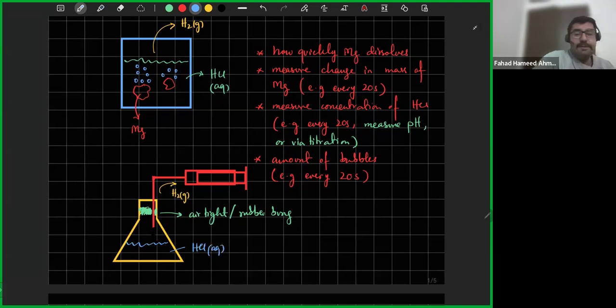Now, how do I add Mg to HCl aqueous? Because it's an airtight apparatus, I can't put Mg inside it without opening it. I told you that if you want to collect H2 gas, none of it should escape. So the apparatus has to be completely airtight, with no gaps. There's no space where I can add Mg. So I'm going to put Mg beforehand inside the apparatus in a tube, placed inside before I seal it.